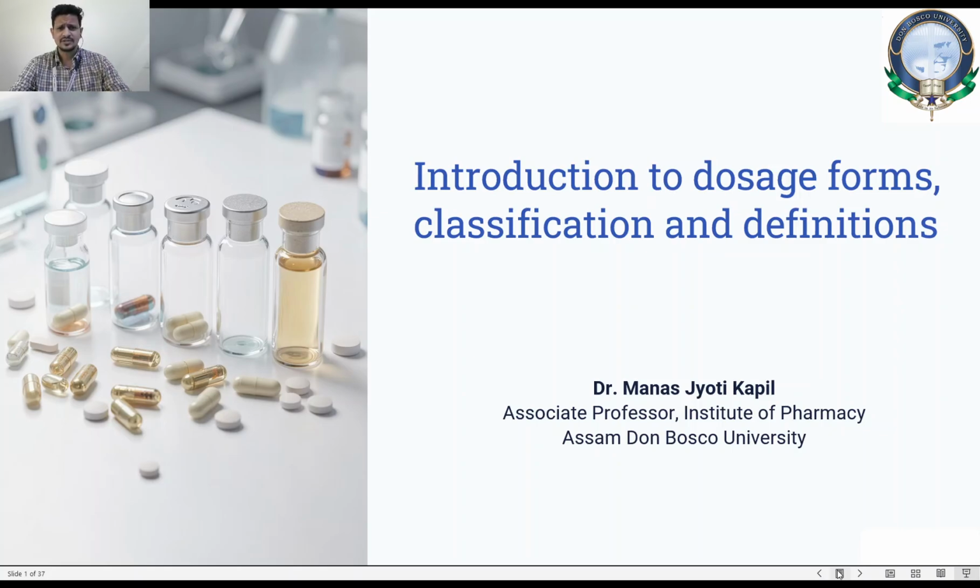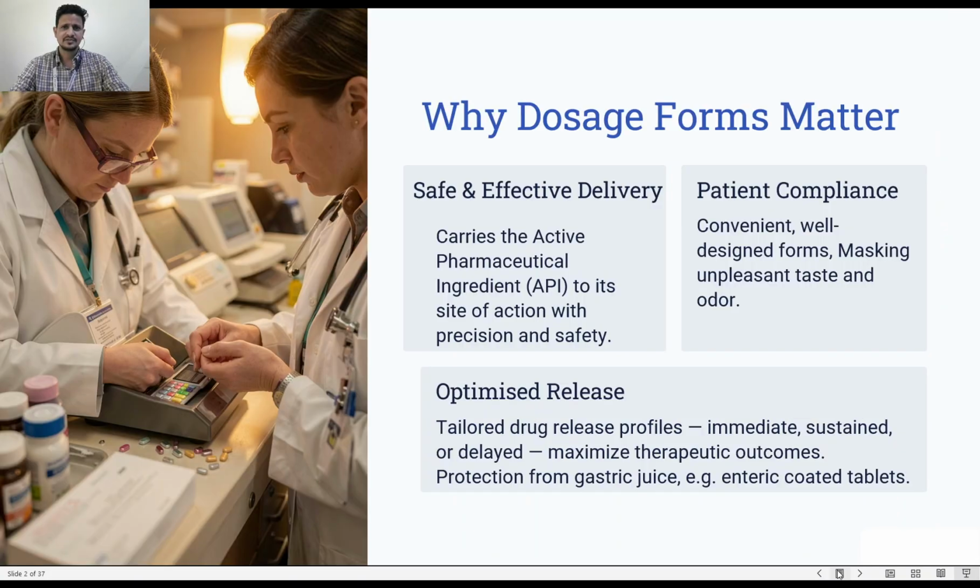So, dear students, today I am going to discuss dosage form, the importance of dosage form, a few definitions, and classification. So, let us start with the lecture. So, what is dosage form?